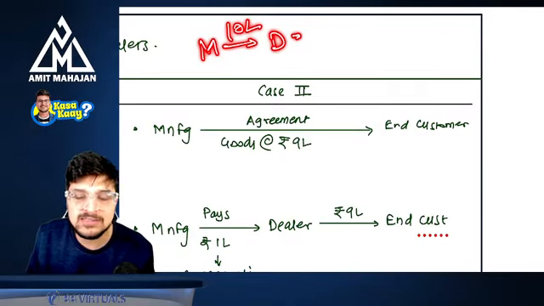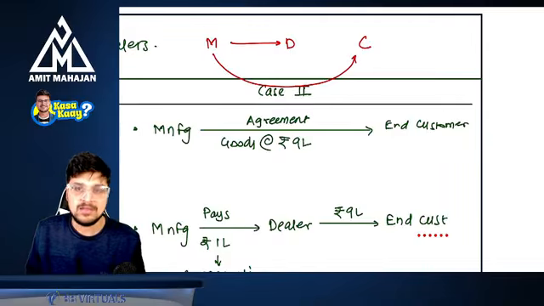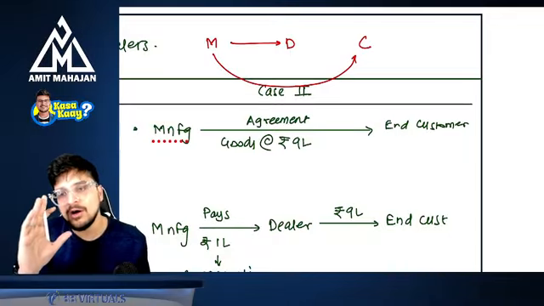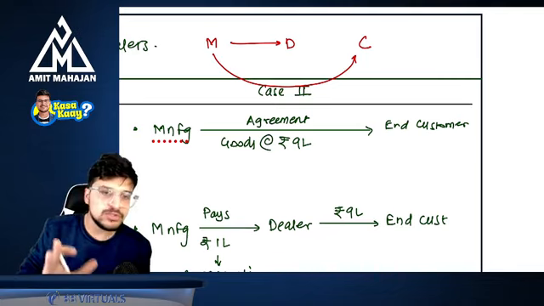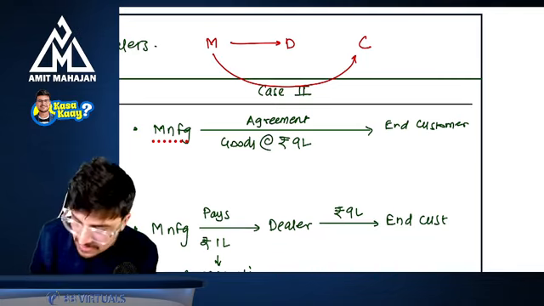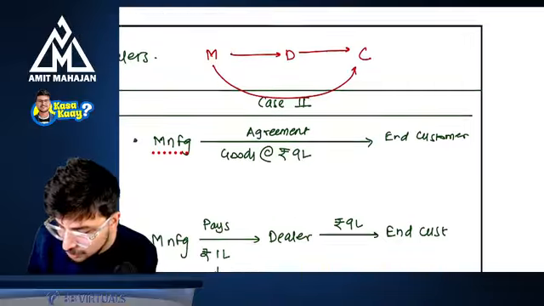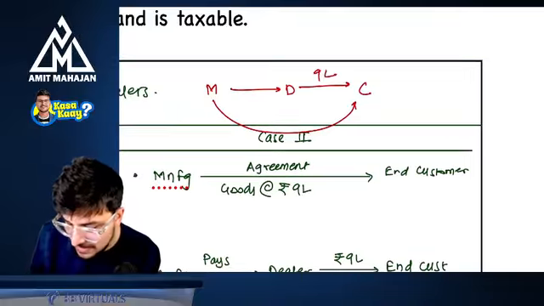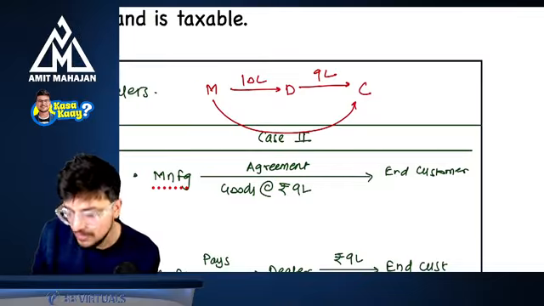So you have the manufacturer, the dealer, and the customer. The manufacturer has made an agreement with the customer that you will get the goods for 9 lakhs, and if you want to get the goods, you just go to the dealer and buy them. So when the customer goes to the dealer, the dealer will have to sell the goods for 9 lakhs, but he has got the goods for 10 lakhs only.